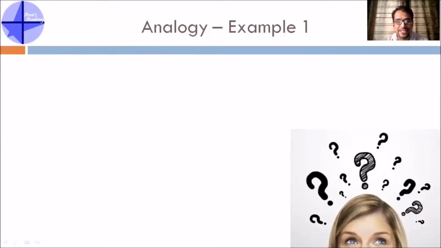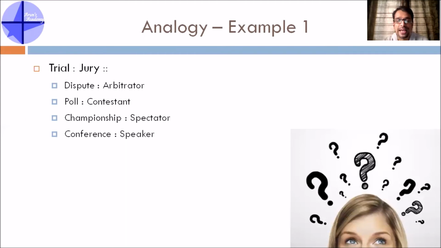One example for analogy: if trial is to jury, then there are 4 options given. We have to understand what the relationship between trial and jury is, and out of the 4 options given, find the set which has the same relationship. Now what is trial and jury? In a court, if there is a trial going on, there is a jury which will give a decision on the trial, right? Now let's check all the options. Let's check dispute and arbitrator. If there is a dispute, an arbitrator is someone who will give a solution for the dispute, right? Looks like it is a right relationship, but let's not jump to conclusions.